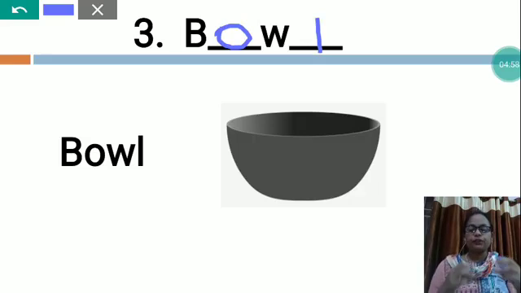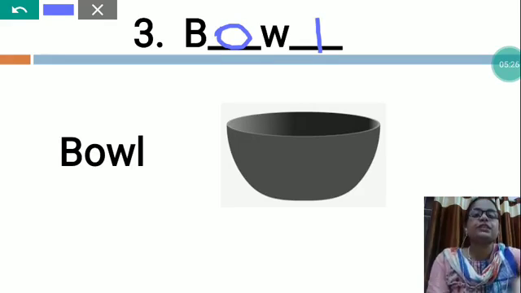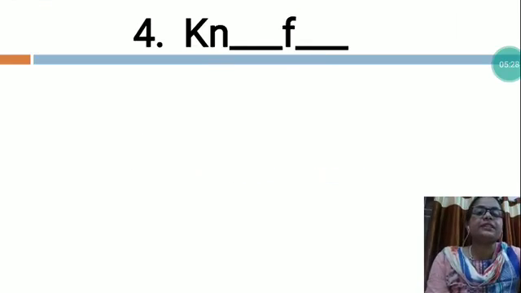The size of bowls varies from small bowls used to hold a single serving of food to large bowls, such as salad bowls, that are often used to hold or store more than one portion of food. They are made from metal, wood, plastic and other materials. So this is a bowl.